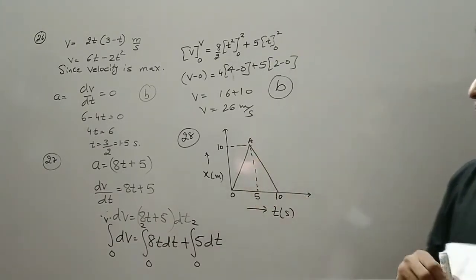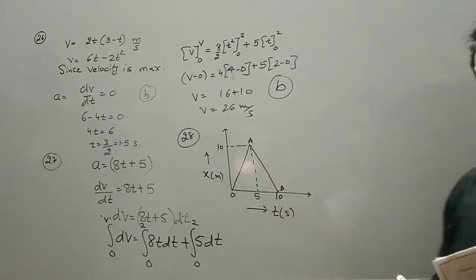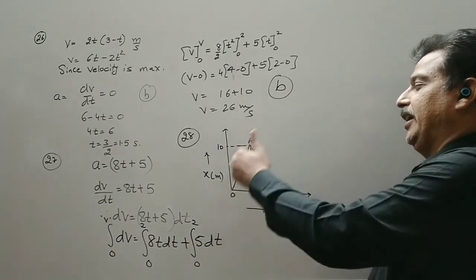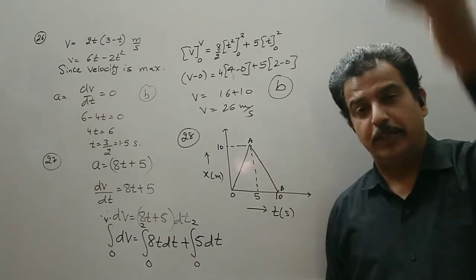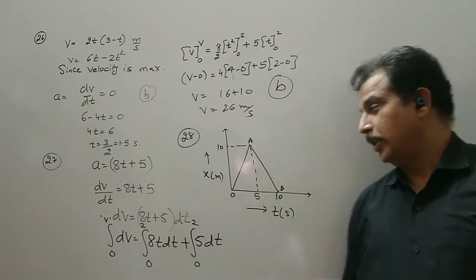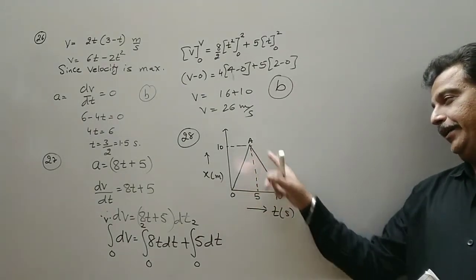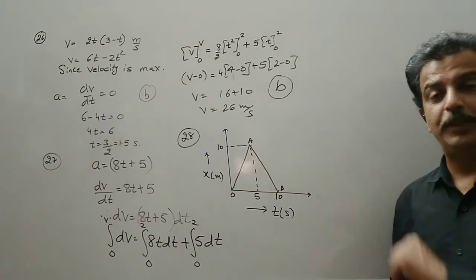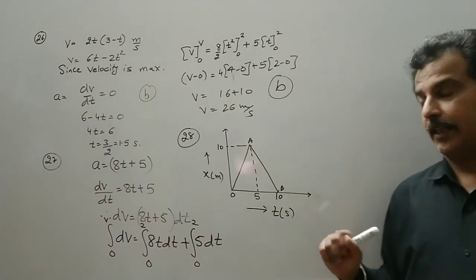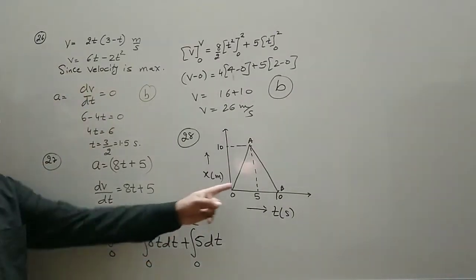Then at point A, the graph or the position decreases. It means the direction of the motion is changed. So if the graph is increasing, let us say the body is moving from east to west, then from A to B the direction is opposite, from west to east. So the slope is negative. But the slope of both portions OA and AB has the same magnitude, that is 2 meter per second. For this it will be 2 meter per second. Here it should be minus 2 meter per second. But it is a uniform motion because the graph is inclined, making an angle theta with the x-axis.